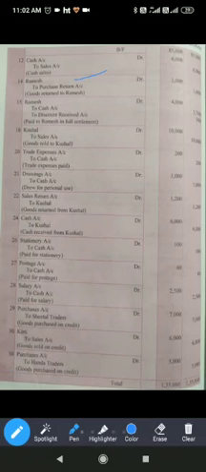Then cash paid to Ramesh in full settlement. Discount received rupees 300 and we have paid him rupees 3,700. We have to give him rupees 4,000, meaning Ramesh is the receiver of 4,000 but he has given us discount. Discount received is our income, that's why it is getting credited 300, and to cash account we have paid him rupees 3,700. So Ramesh debit to cash account and to discount received account.